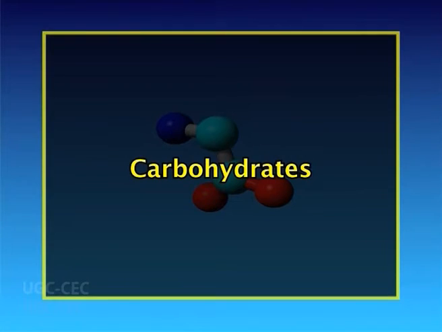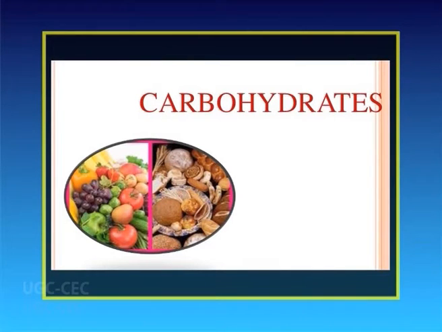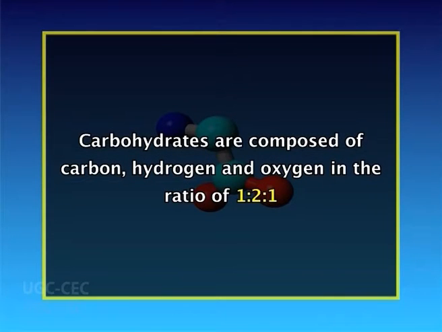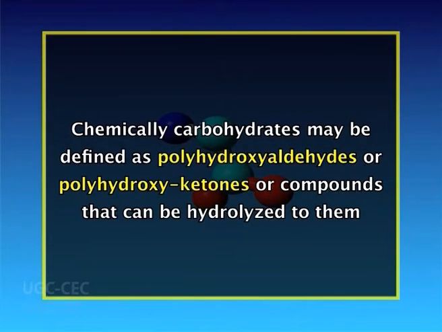Now, let us study carbohydrates. Carbohydrates are the most abundant organic molecules in nature. They are composed of carbon, hydrogen and oxygen in the ratio of 1:2:1. Chemically, they may be defined as polyhydroxyaldehydes or polyhydroxyketones or compounds that can be hydrolyzed to them.